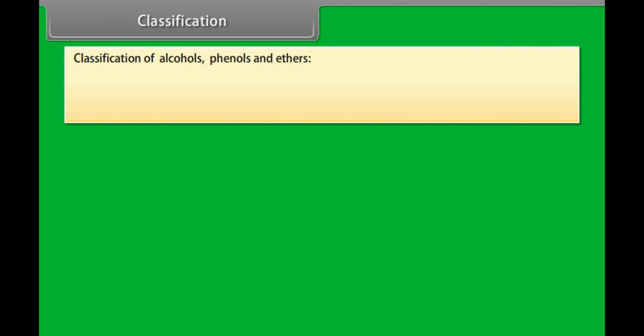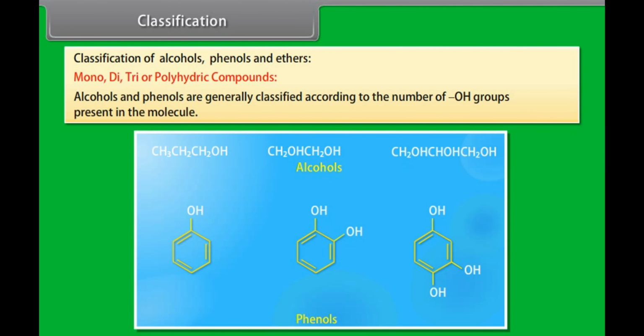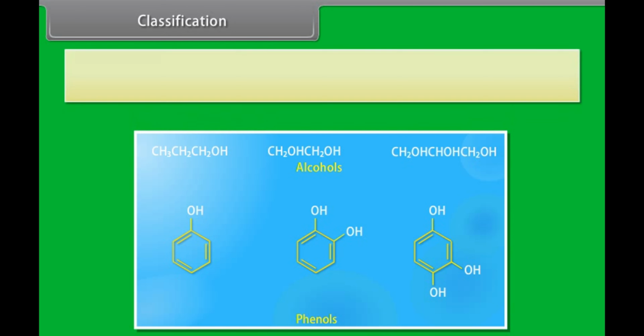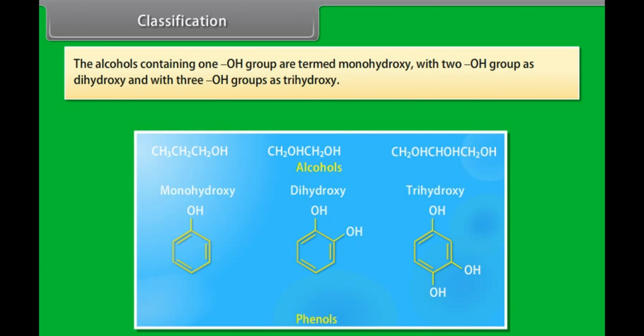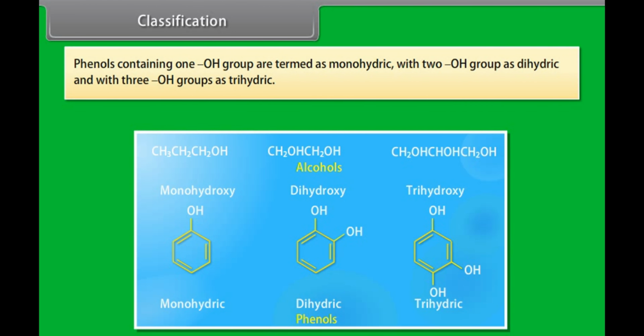Classification of alcohols, phenols and ethers. Mono, di, tri or polyhydric compounds. Alcohols and phenols are generally classified according to the number of hydroxyl groups present in the molecule. The alcohols containing one hydroxyl group are termed monohydroxy, with two hydroxyl groups as dihydroxy and with three hydroxyl groups as trihydroxy. Phenols containing one hydroxyl group are termed monohydric, with two hydroxyl groups as dihydric and with three hydroxyl groups as trihydric.